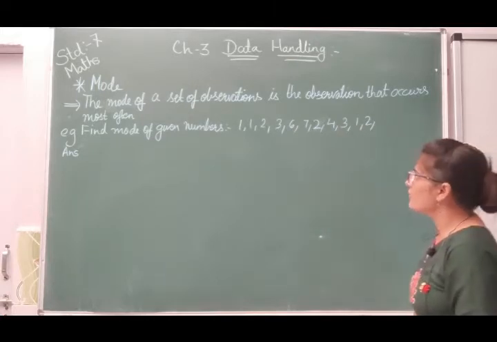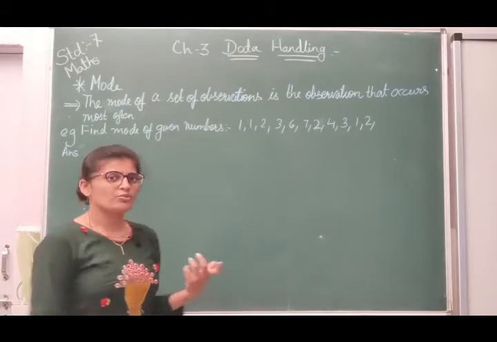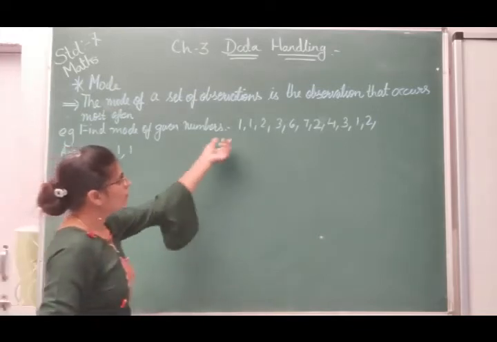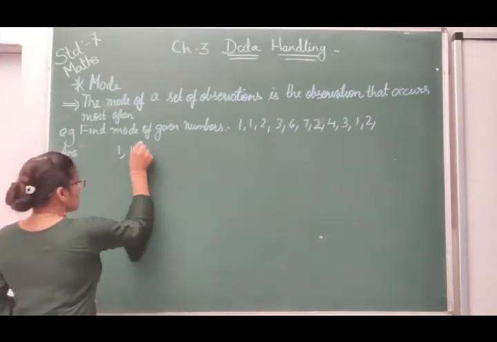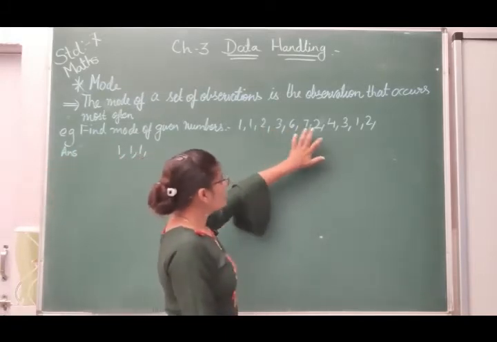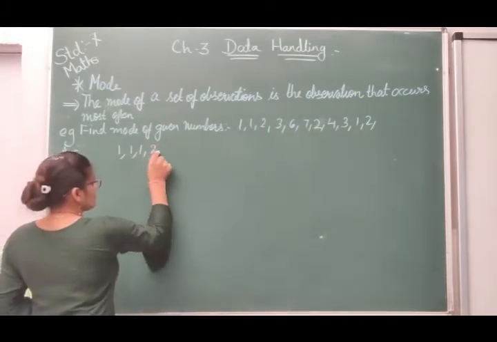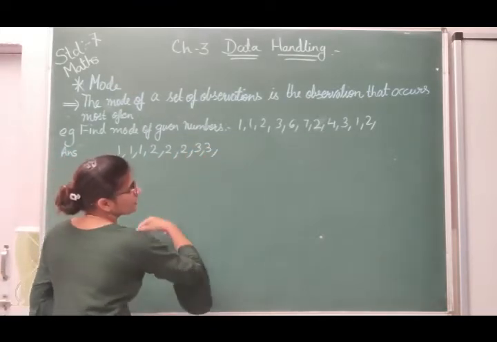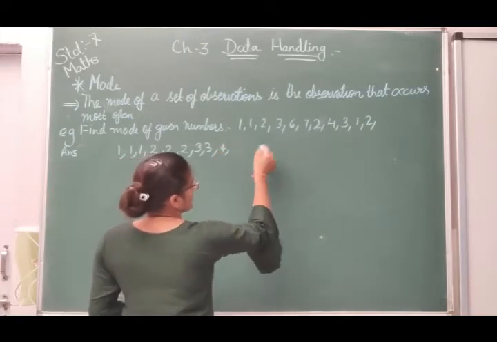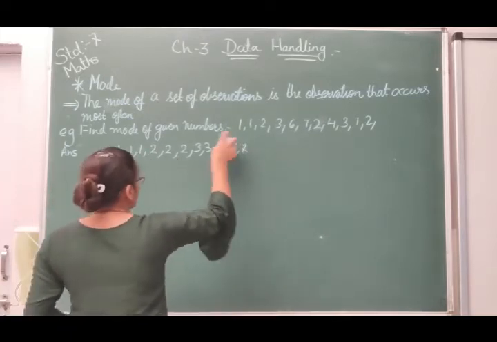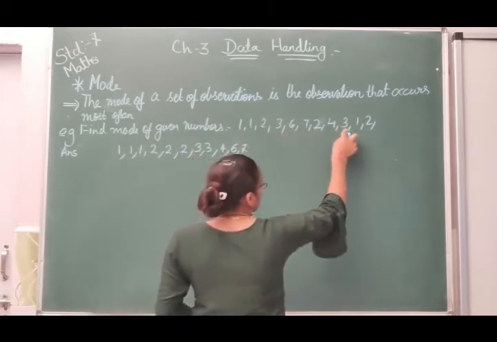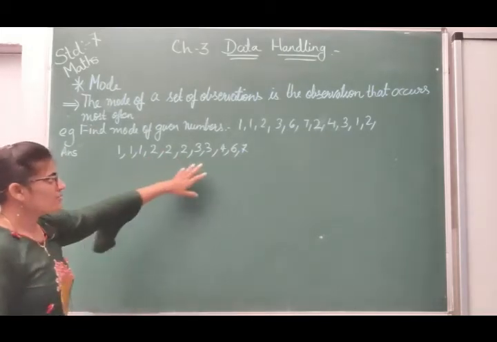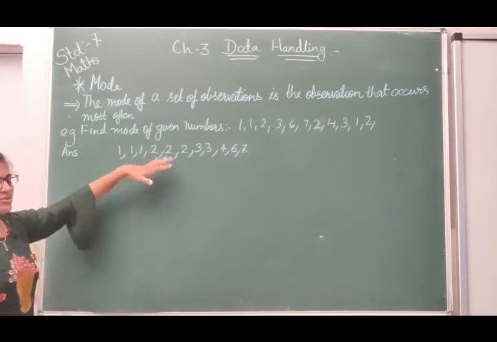So what we will do, first we will arrange the same numbers in one group, meaning let us arrange them in ascending order. 3 times 1 is there, so we will write 1 three times. After that 2, 2 and 2. After that 3 and 3, 4, 5 is not there, 6 is there and 7 is there. Let us count: 1, 2, 3, 4, 5, 6, 7, 8, 9, 10, 11. 11 observations are there that we have arranged in ascending order.